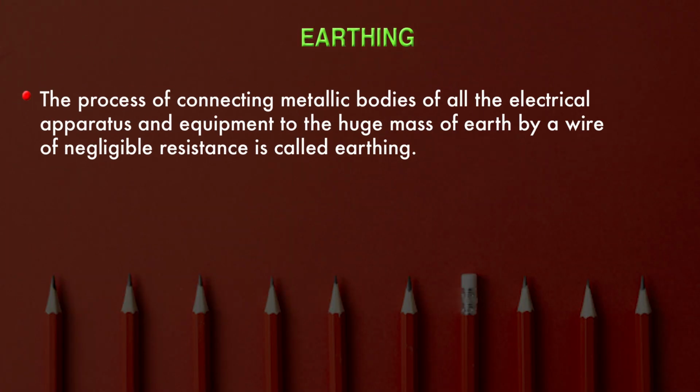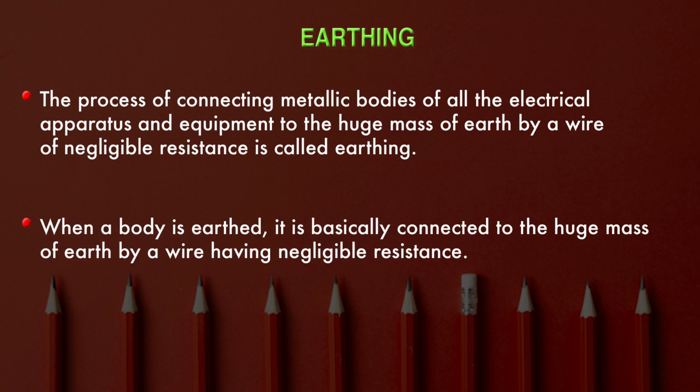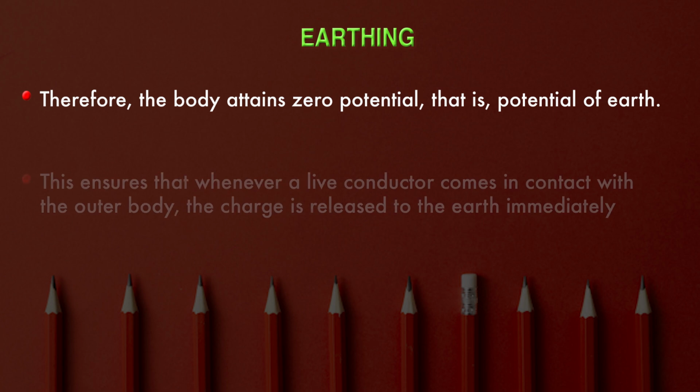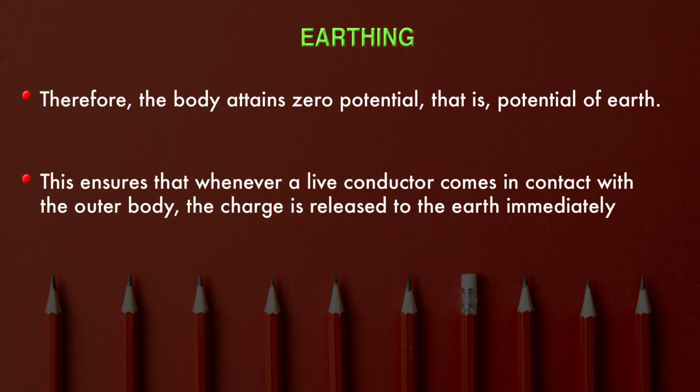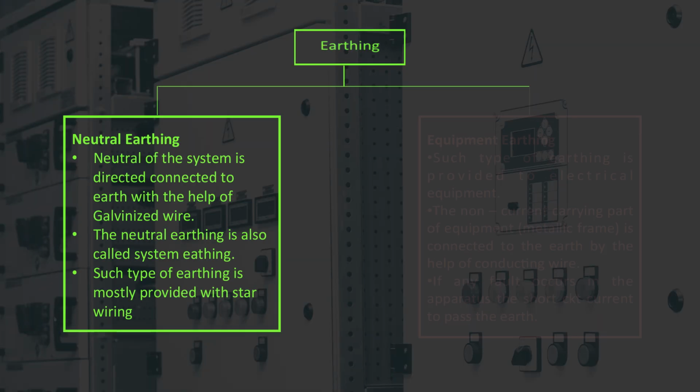The process of connecting metallic bodies of all the electrical apparatus and equipment to the huge mass of the earth by wire of negligible resistance is called earthing. When a body is earthed, it is basically connected to the huge mass of the earth by a wire having negligible resistance. Therefore, the body attains a zero potential, that is potential of earth. This ensures that whenever a live conductor comes in contact with the outer body, the charge is released to the earth immediately. Now, this earthing can be classified as neutral earthing and equipment earthing.